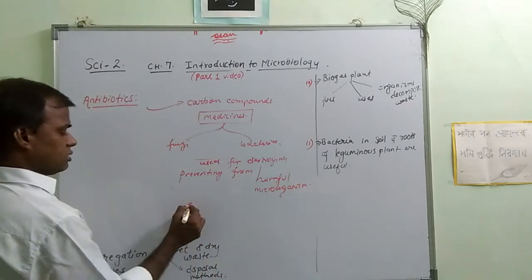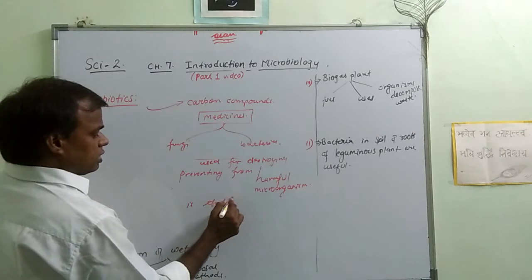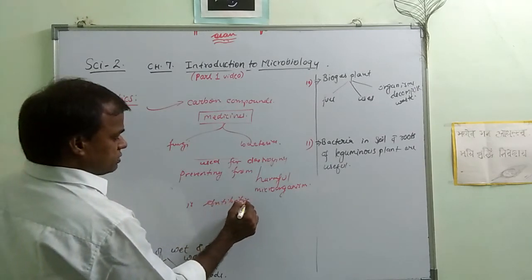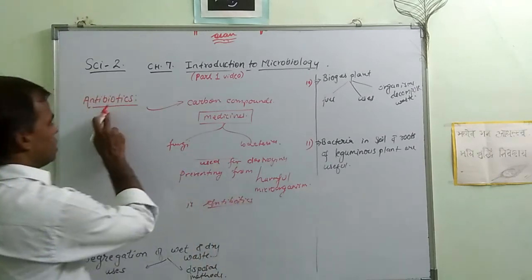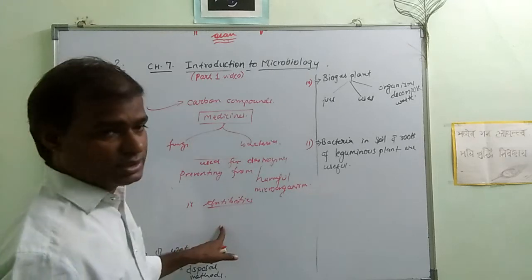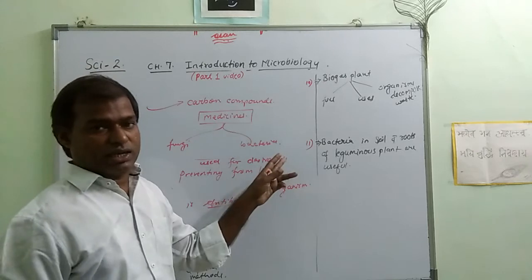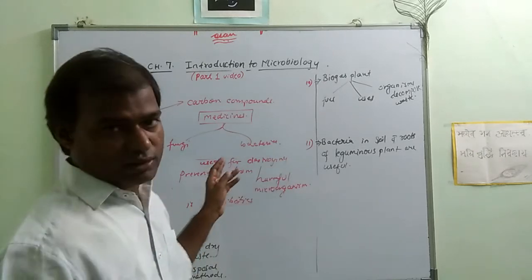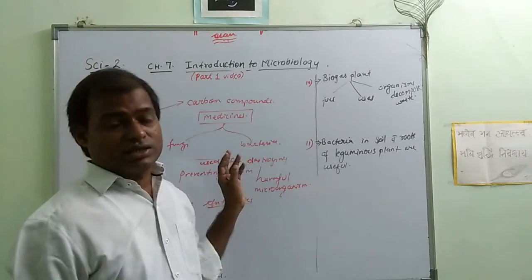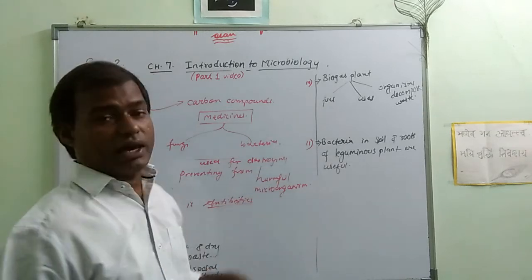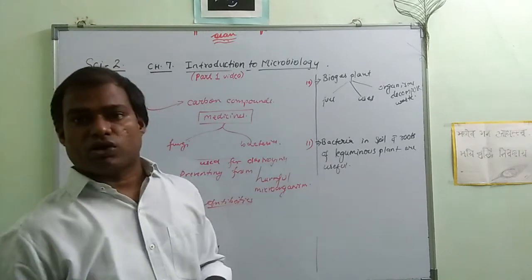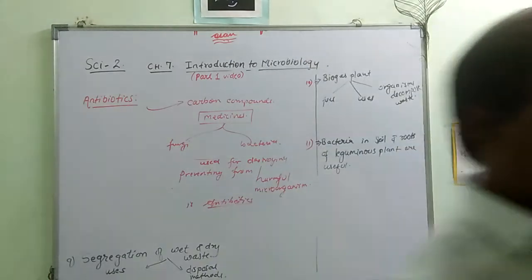So this is called an antibiotic. So what is the meaning of antibiotics? Those carbon compounds which are made from fungi and bacteria, which are used for destroying or preventing disease from harmful microorganisms, are called antibiotics.